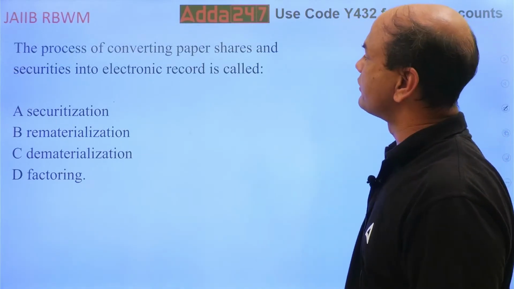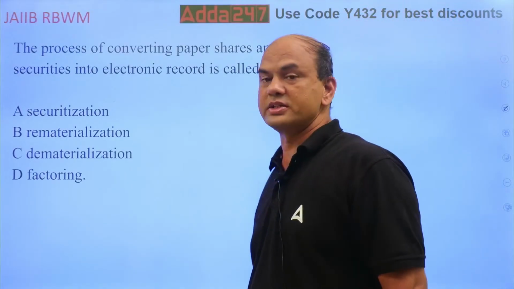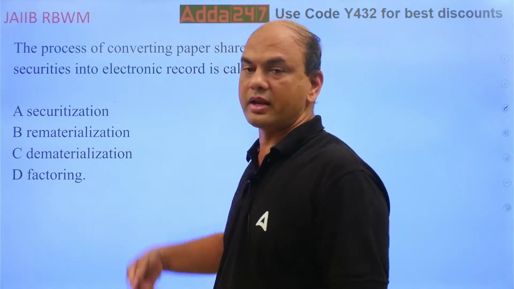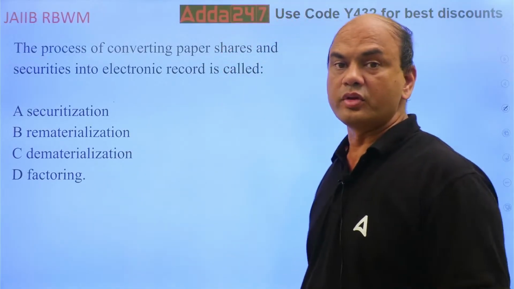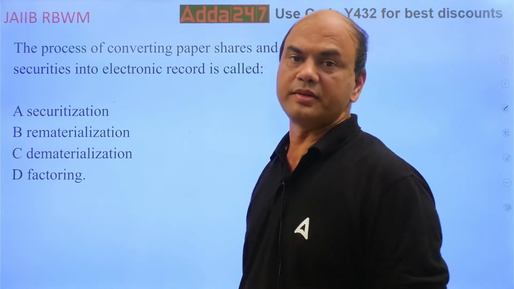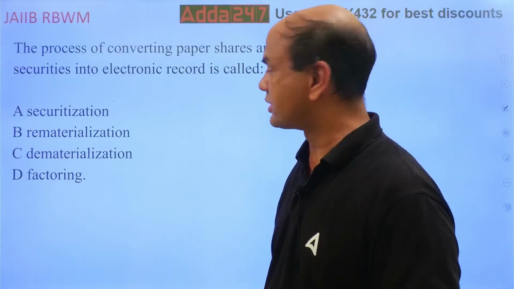The process of converting paper shares and securities into electronic record is called as securitization, remat, demat, factoring. So I am having some physical shares. I will convert them into online and keep it in that account. So that is called as what?